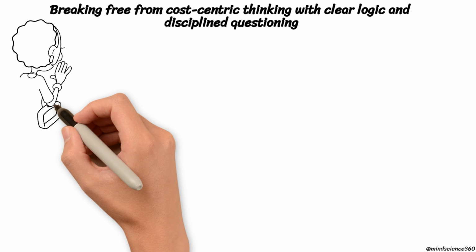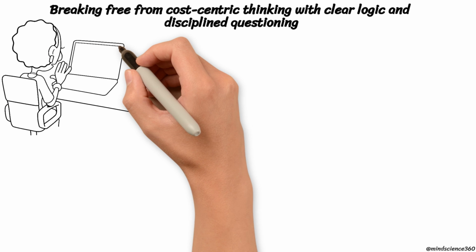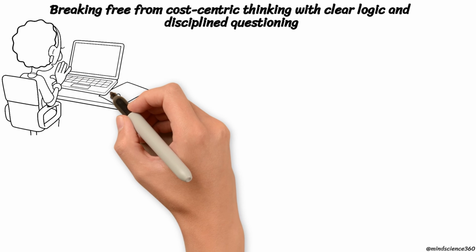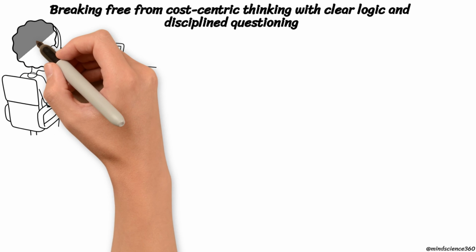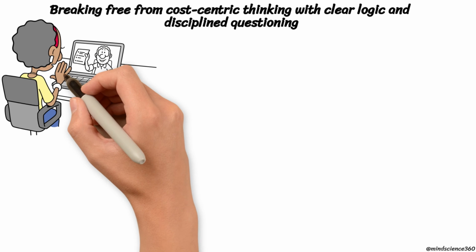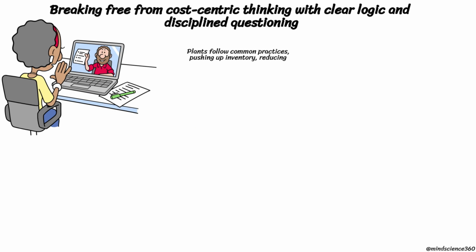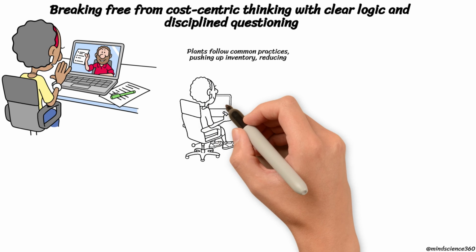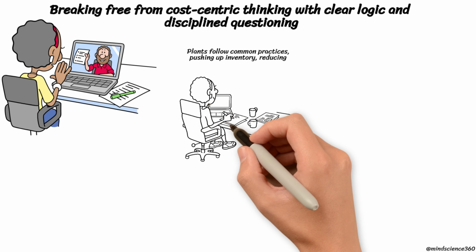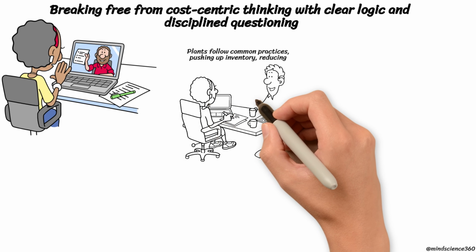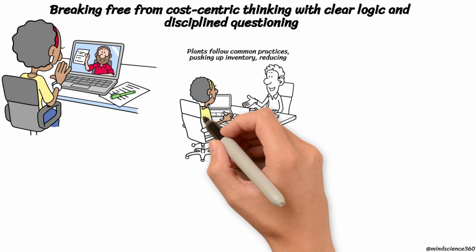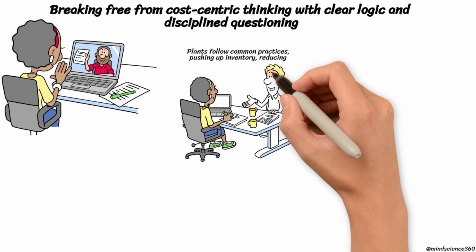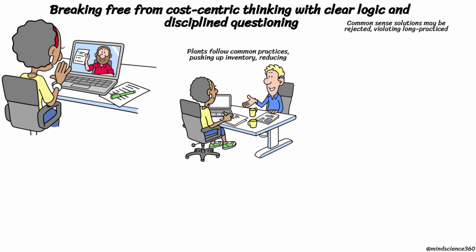Improvement starts by viewing operations as a system that can be understood with a few clear assumptions. This scientific approach values logic over habit and demands courage to address inconsistencies in current policies. Many plants follow common practices because they feel safe, even when these practices push inventory up and throughput down. Cost accounting and efficiency reports can reinforce habits by rewarding busy work instead of the flow customers actually buy.